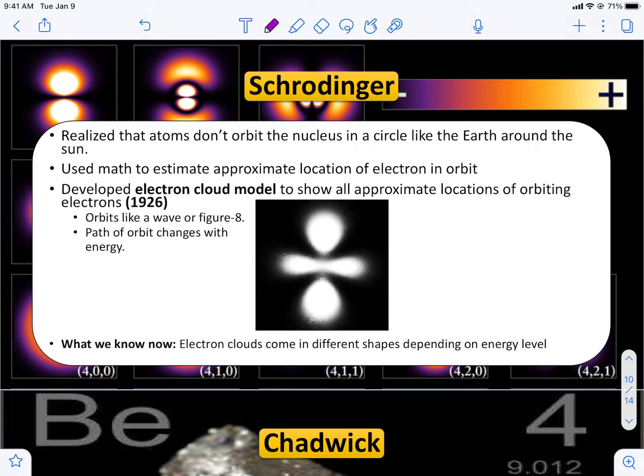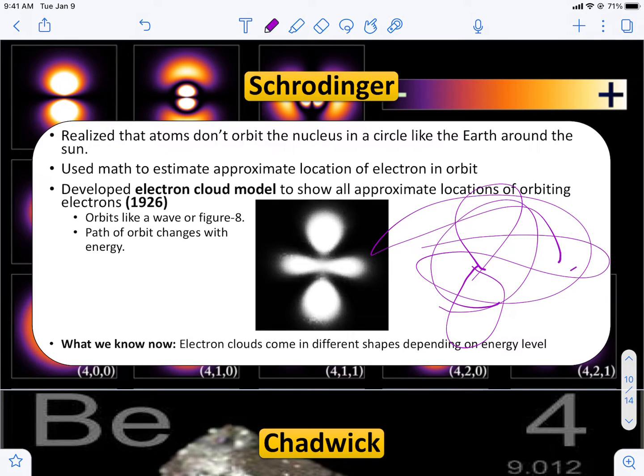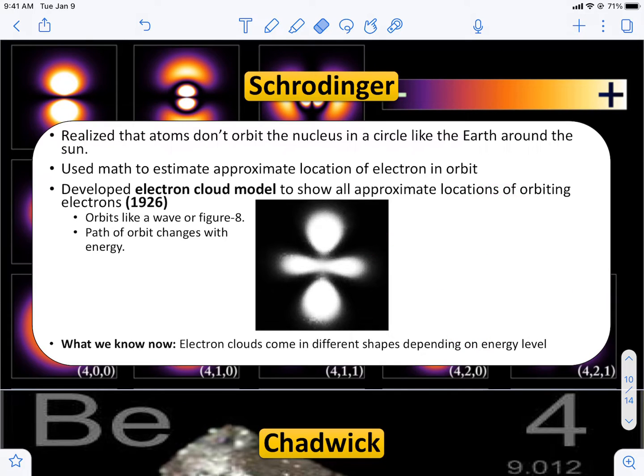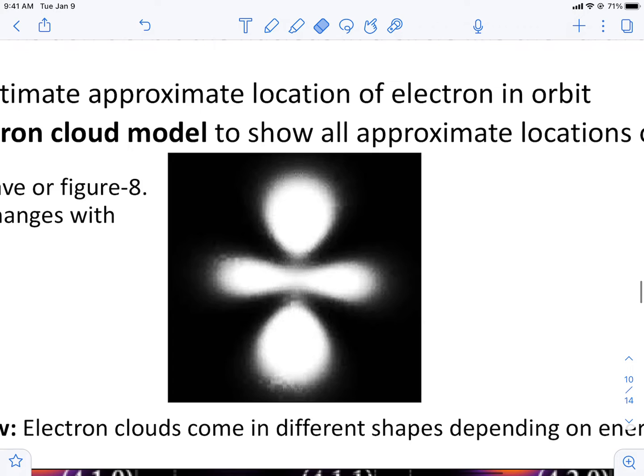So Schrodinger comes along, he's our second to last guy, and he figured out how electrons move, basically. So they don't just go in a circle like this, okay? Or they don't just kind of zigzag around the atom. What they do is they have a very frenetic pattern, which I'll use a computer simulation to diagram. But basically, the electron moves very, very quickly.